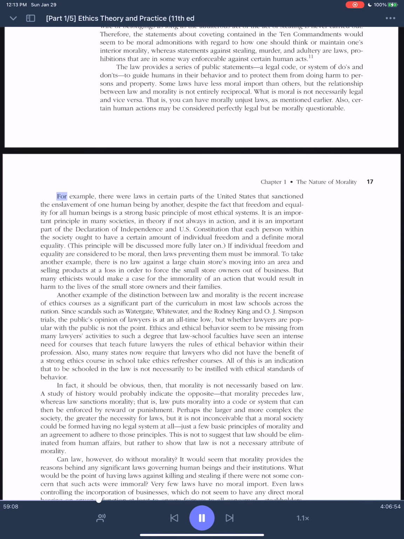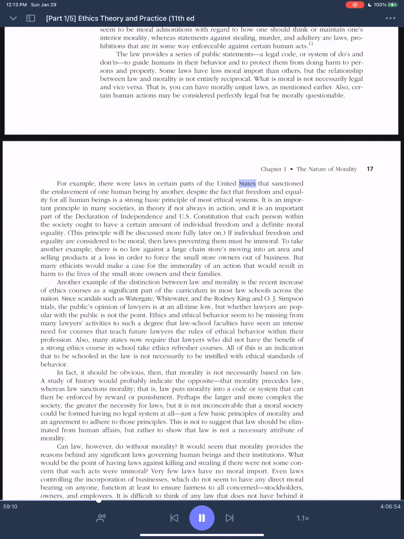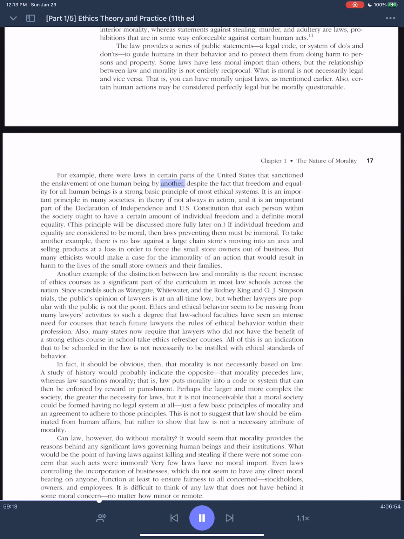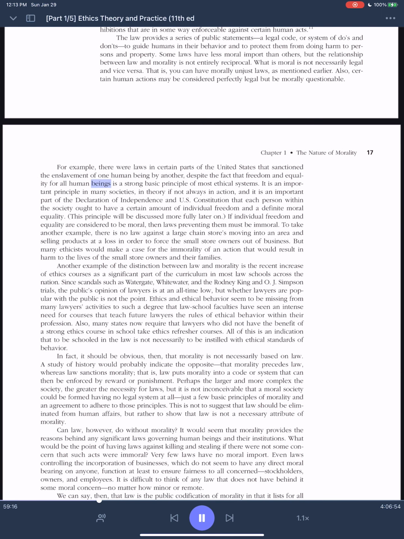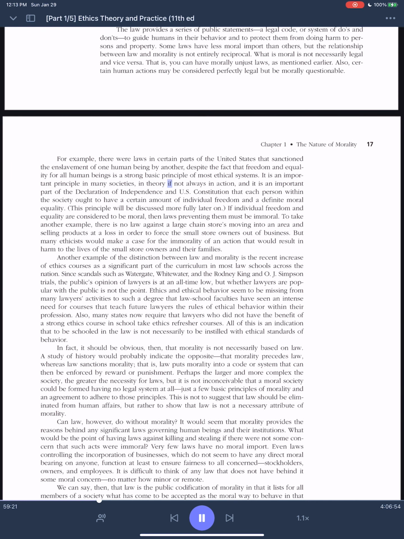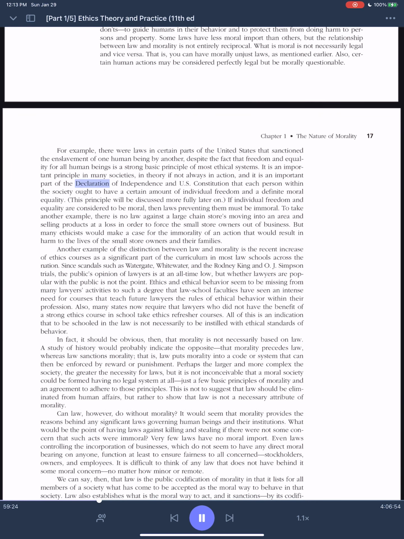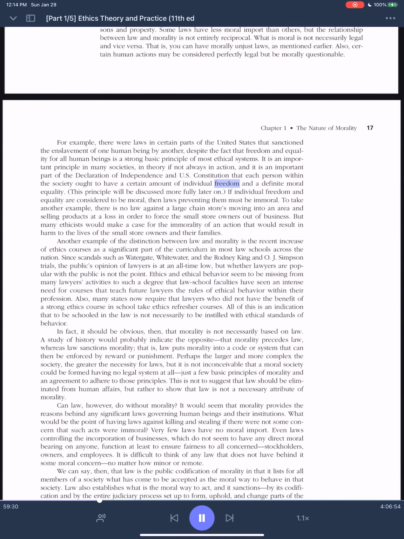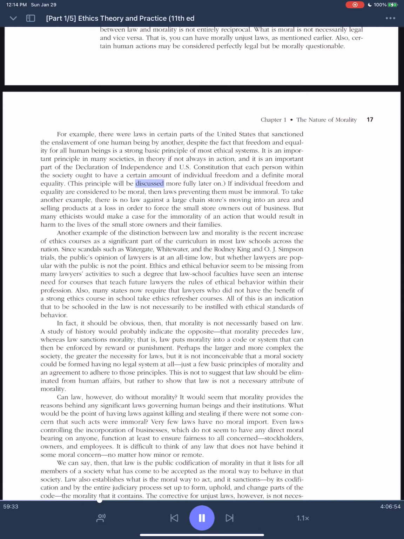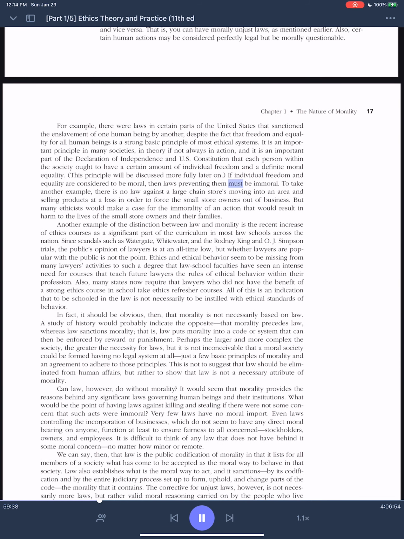For example, there were laws in certain parts of the United States that sanctioned the enslavement of one human being by another. Despite the fact that freedom and equality for all human beings is a strong basic principle of most ethical systems, it is an important principle in many societies, in theory if not always in action, and it is an important part of the Declaration of Independence and U.S. Constitution that each person within the society ought to have a certain amount of individual freedom and a definite moral equality. This principle will be discussed more fully later on. If individual freedom and equality are considered to be moral, then laws preventing them must be immoral.